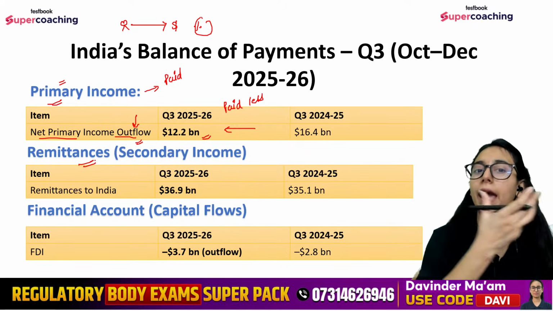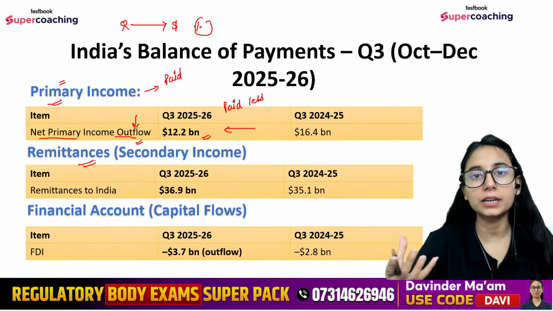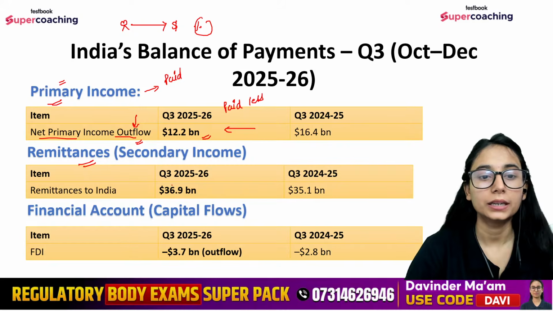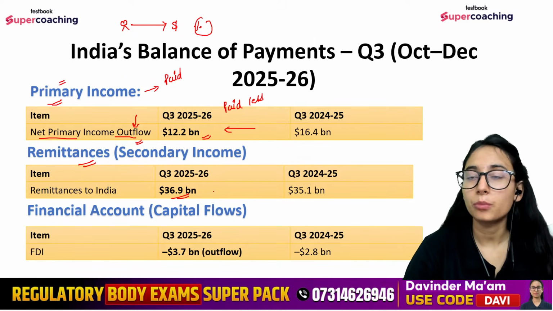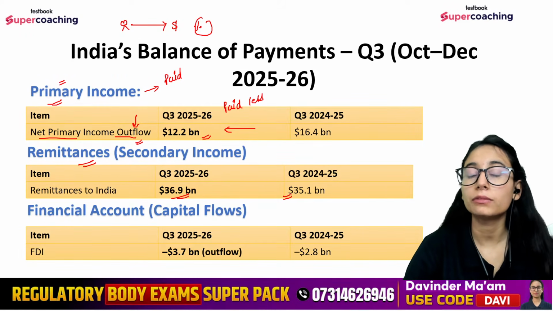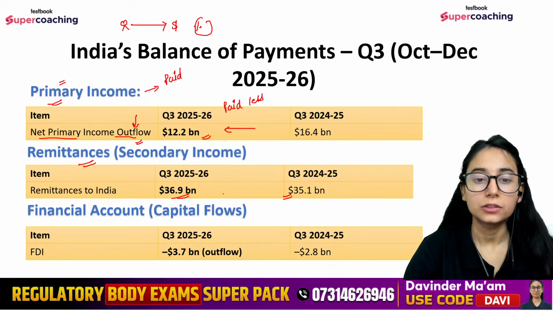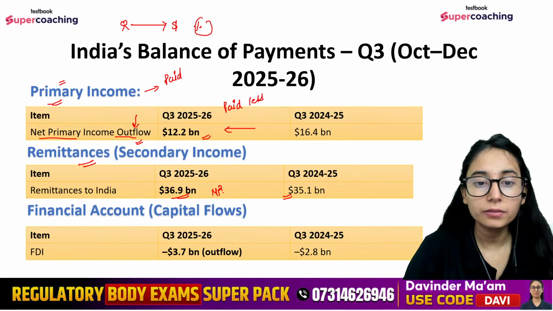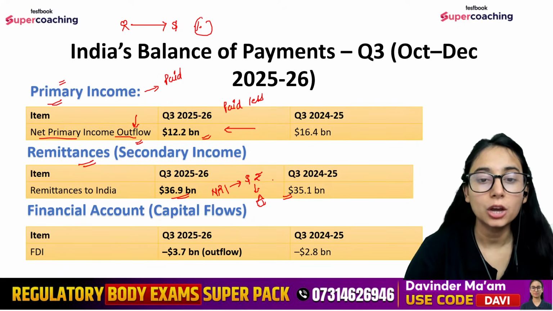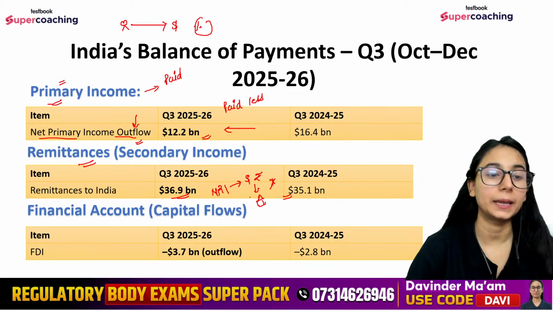Remittances, that means the NRIs who invested or deposited their money with the Indian banks, right? So that stands at 36.9 billion as compared to 35.1 billion. So that means that NRIs have transferred more money, say in dollars or in rupees, in Indian banks, which is again good part है हमारे BOP के लिए.